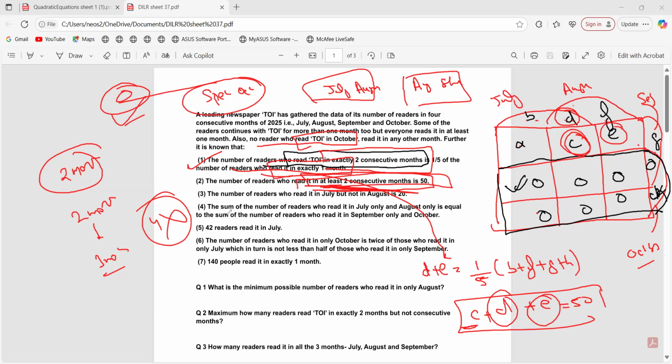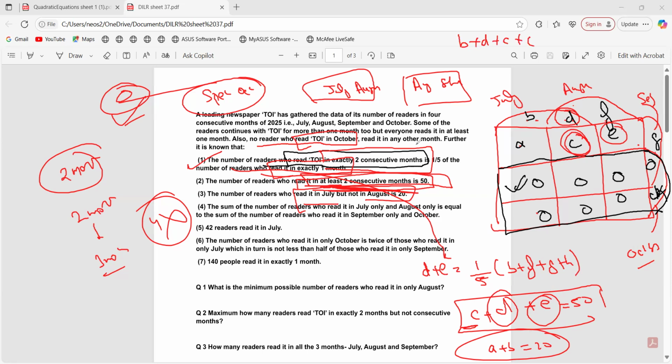Now the third one. The number of readers who read it in July but not in August is 20. So July would be A plus B, which is 20. If I am asking for July, the readers for July would be B plus D plus A plus C, right?